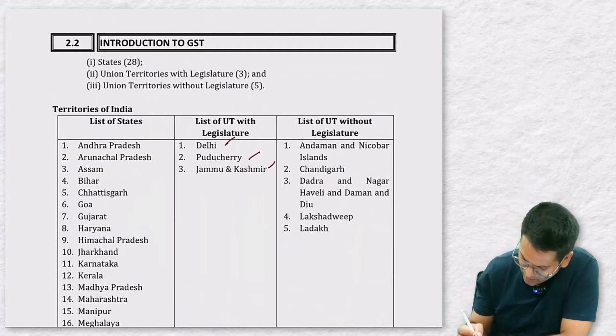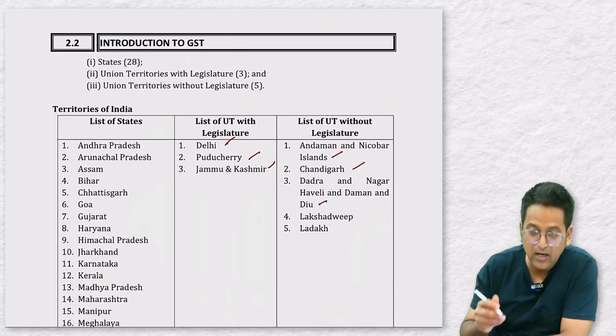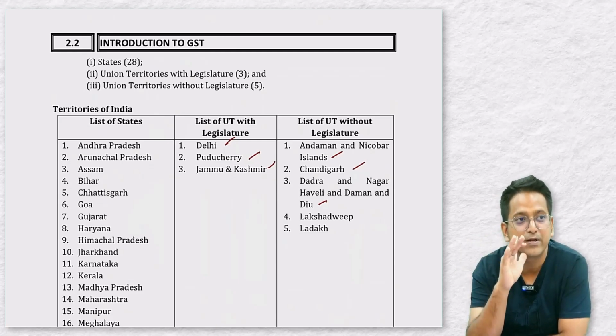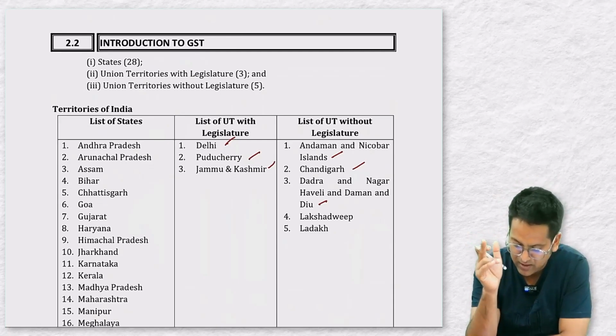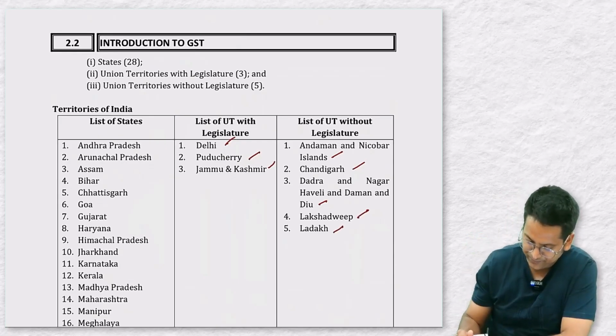So this is Jammu and Kashmir. And which are the union territories without legislatures? They are Andaman and Nicobar, Chandigarh, Dadra and Nagar Haveli and Daman and Diu. Many children might have studied geography a long time ago. They may think Dadra and Nagar Haveli, Daman and Diu are separate. So for their information, these were previously separate union territories but they have been merged. Now its name is Dadra and Nagar Haveli and Daman and Diu. Okay, Lakshadweep and Ladakh. You can also remember the names.